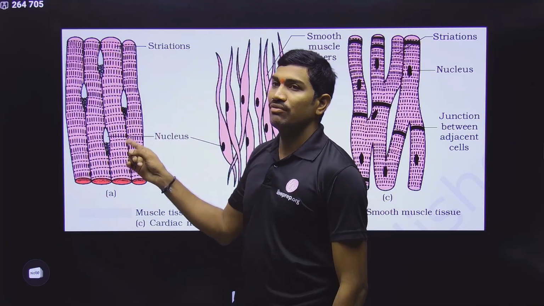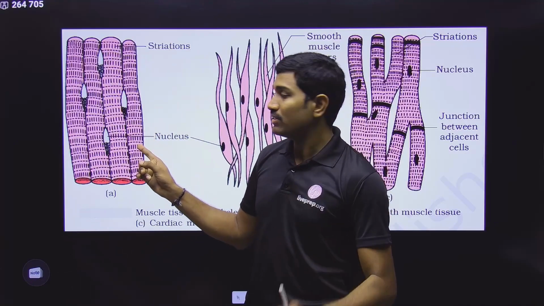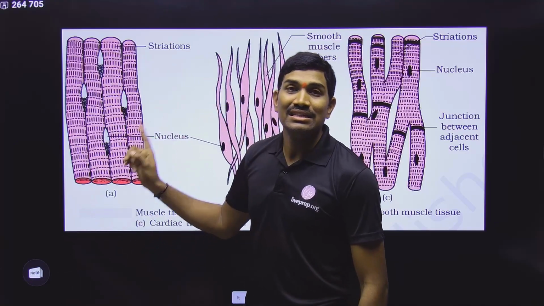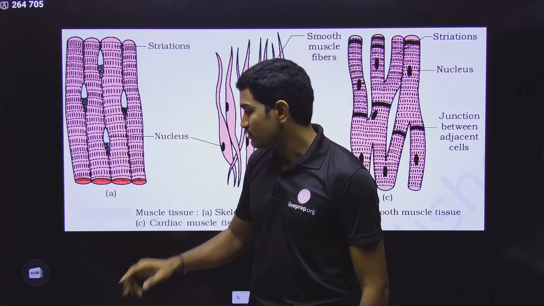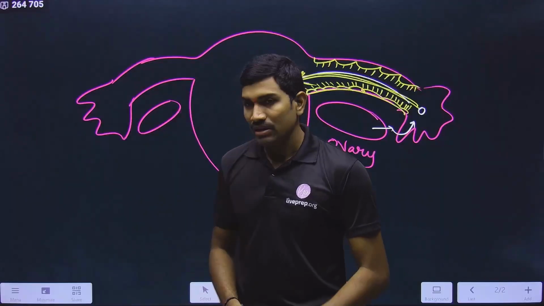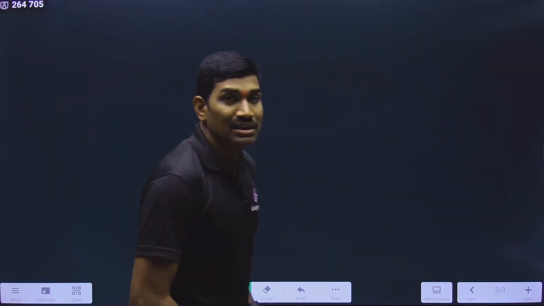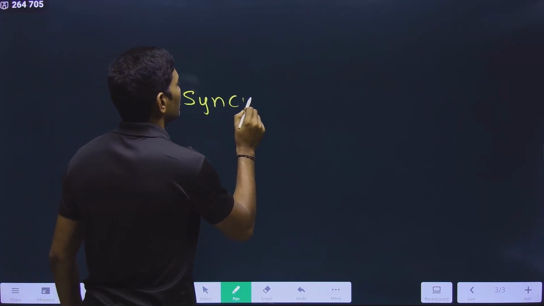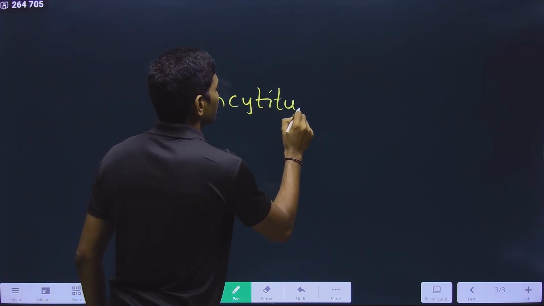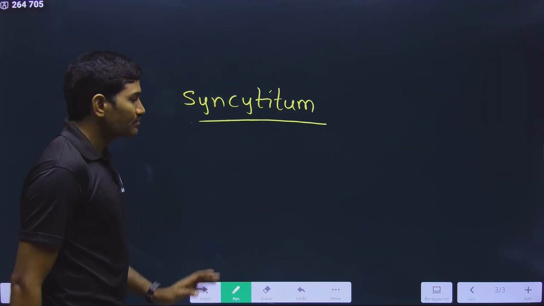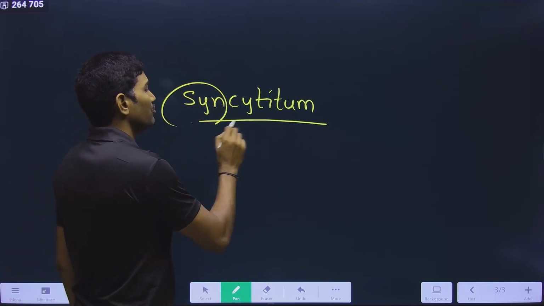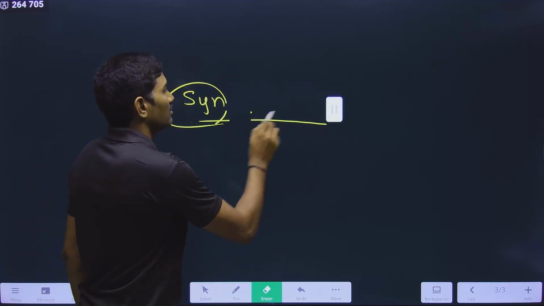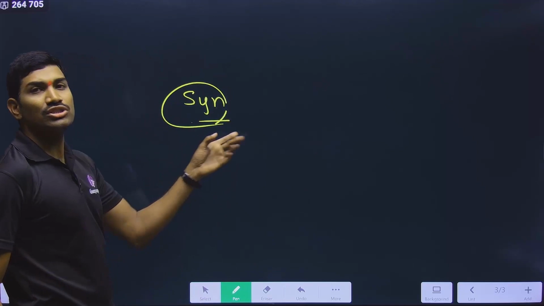But in the case of skeletal muscle cells, please observe carefully. The skeletal muscle cell is considered a syncytium. What is this syncytium? In the regular lecture under the cell chapter, I have explained about this very clearly. Syncytium means syn is the fusion. Simply understand this. Syn is the fusion, so fusion of the cells.